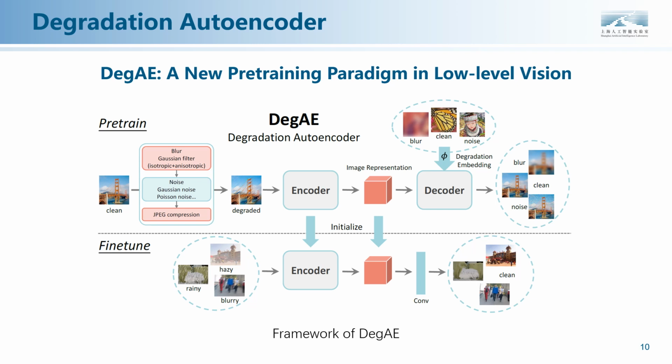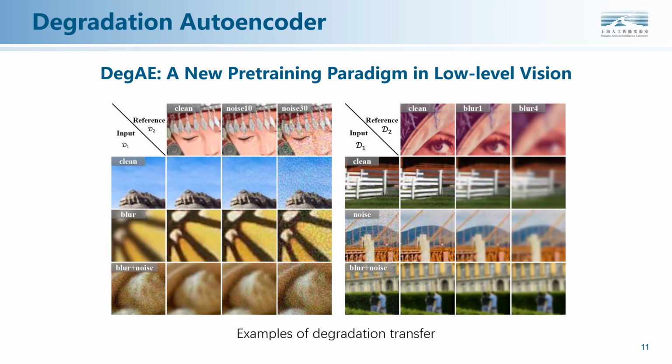Since the goal of low-level vision is to process low-quality images with various degradations, we propose a degradation autoencoder to achieve content degradation, disentanglement, and generation. DegAE accepts an input image with degradation D1 and a reference image with degradation D2. It attempts to transfer the degradation D2 of the reference image to the input image, obtaining an output image with input image content, but with degradation D2. The examples of degradation transfer are described in the figure.